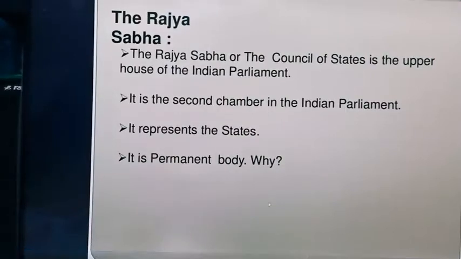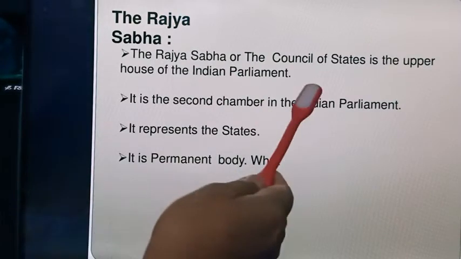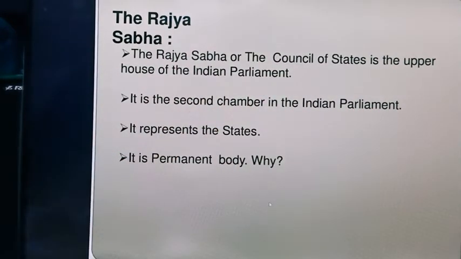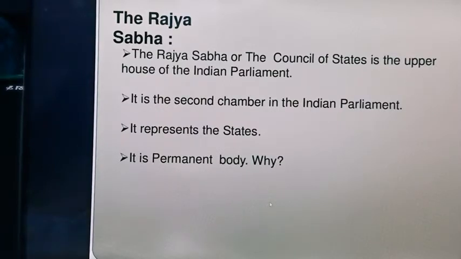Hello class 10. Today we are going to do the next part of Union Parliament, which is the Rajya Sabha. The Rajya Sabha is also known as the Council of State or the Upper House. Why is it called the Council of State? Because the members of Rajya Sabha are elected by the state assemblies with the proportional representation system, or what you say, single transferable vote.